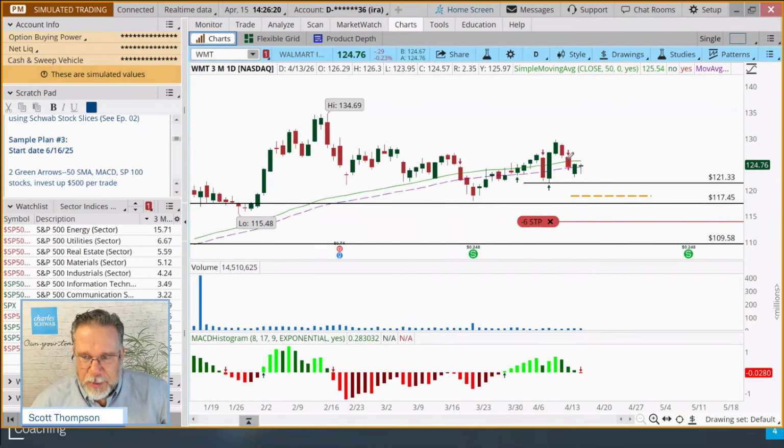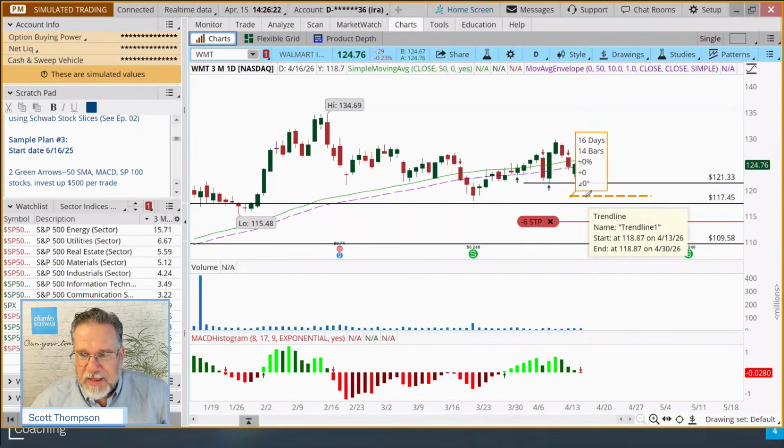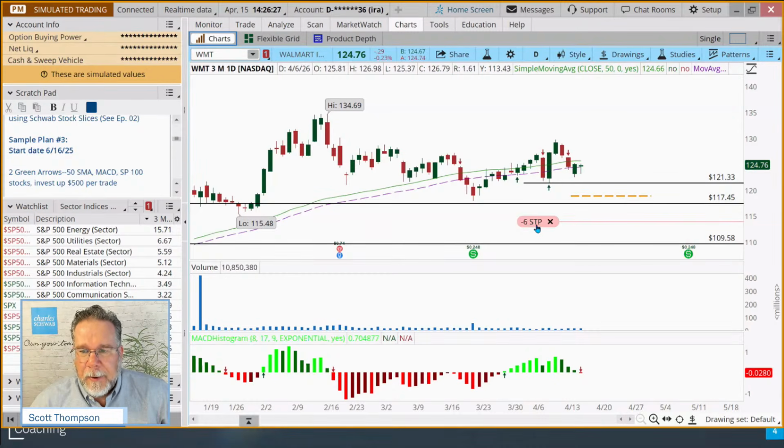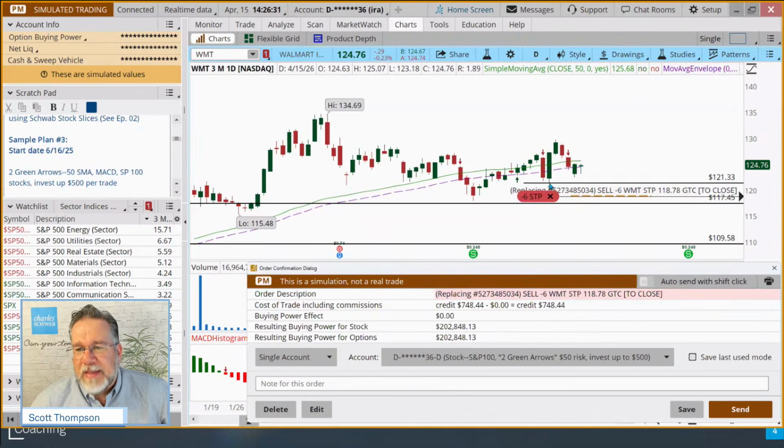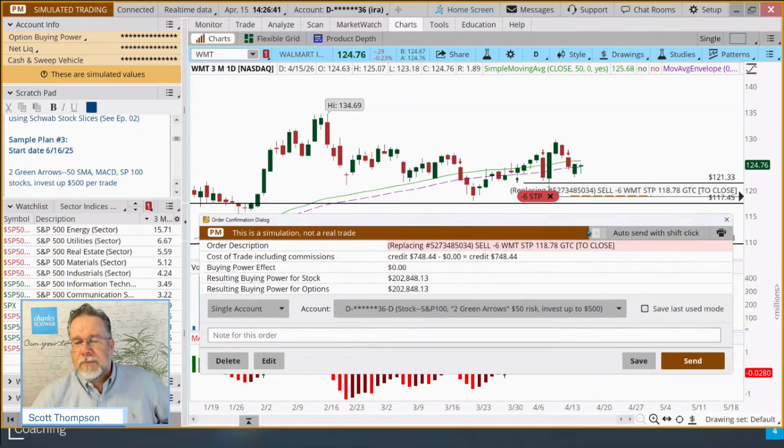If you just follow the rules, the stop would go here. So I'm going to go ahead and move that stop up to this 118.87 line, partly because we've been in the trade for so long, and partly because that current low is right there at 121. If we keep going down here, that may indicate a trend change, and I don't want to be in it anymore in our example portfolio.